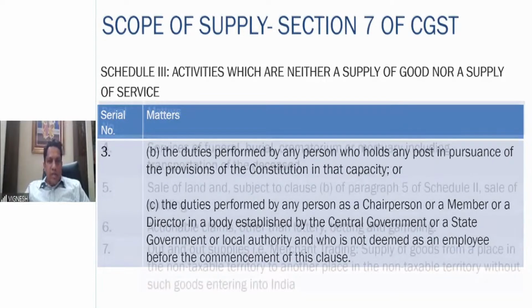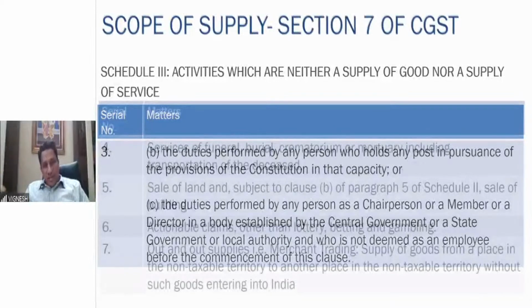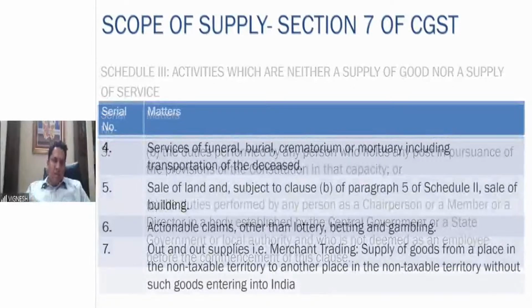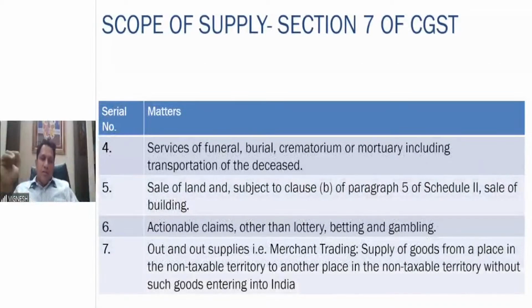Funeral services, burial services, crematorium, mortuary, including transportation service of the deceased person. At least after he is no more, there's no question of charging tax on him. That is why at least here it is neither a supply of goods nor a supply of service. This list of services has been taken straight away from the negative list. What is a negative list in service tax? There was a concept called negative list. That is a list of services which are not subject to tax. From there, these items have been taken.